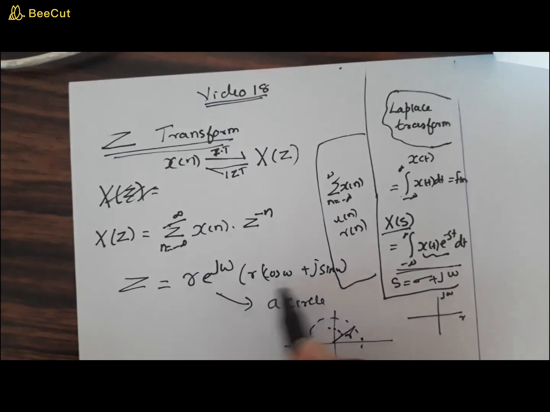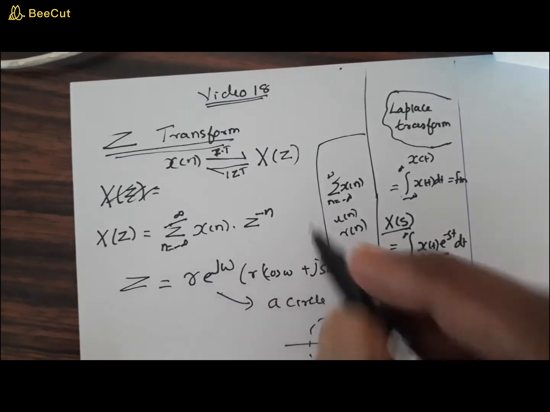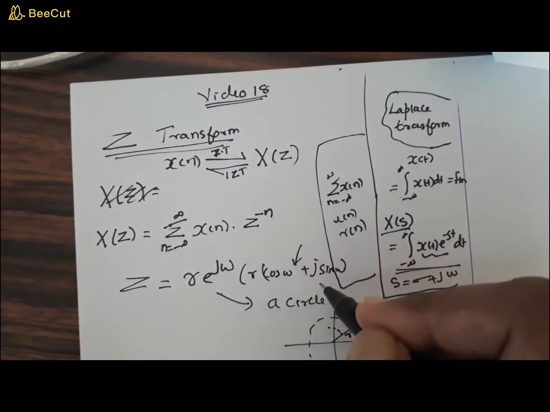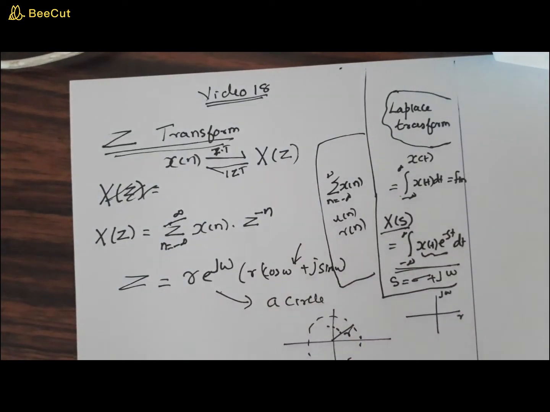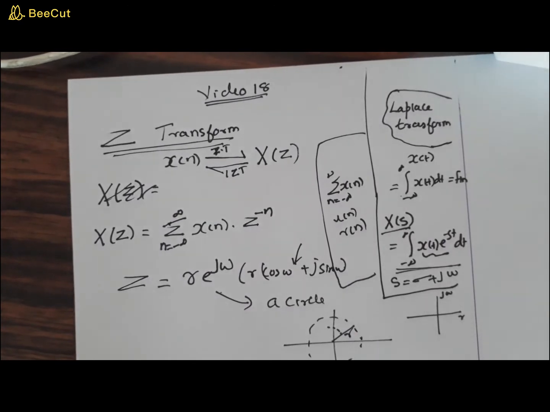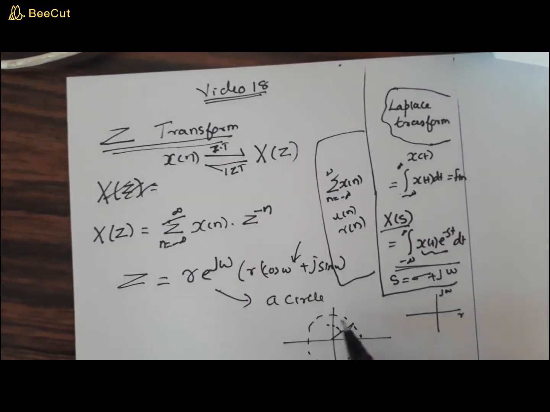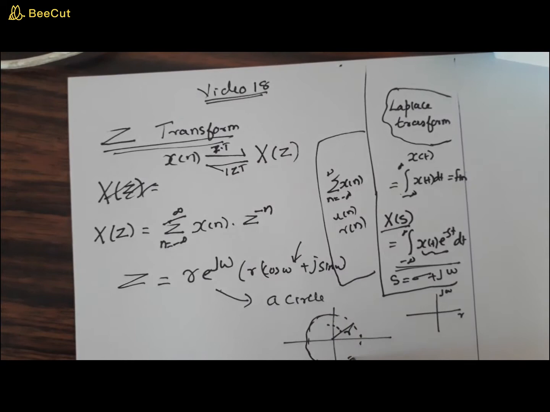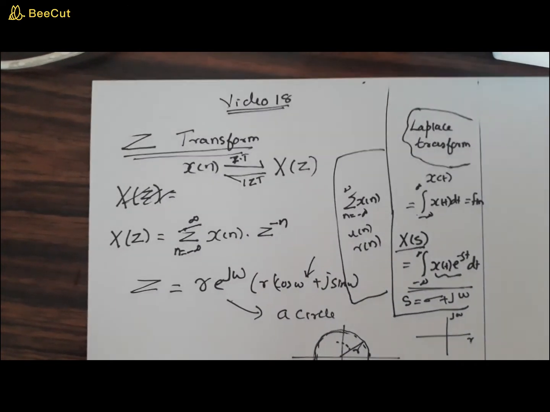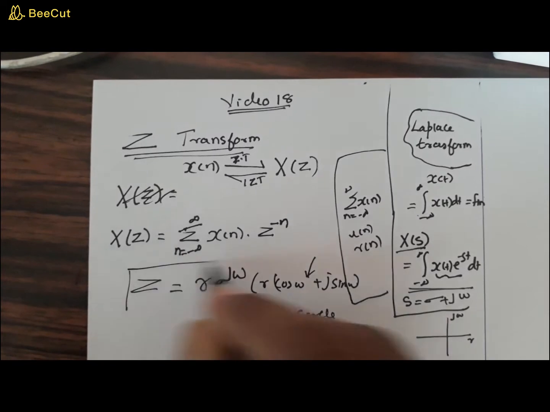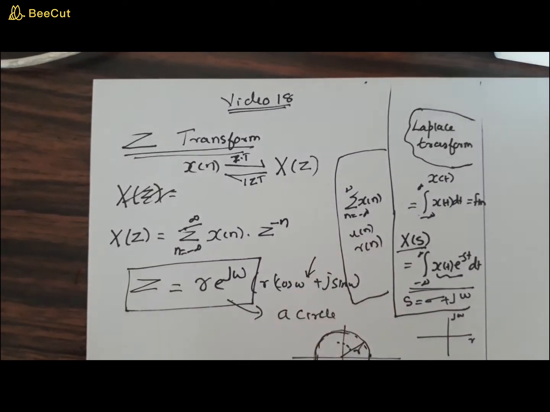So what is this r into cos omega plus j sin omega? What is the magnitude of cos omega plus j sin omega? It is root of cos square omega plus sin square omega, which is always equal to 1, but that omega varies. That is, as the frequency varies, this traces a circular path. Okay, that means this is a circular plane. So z is a circular plane, but it is also a complex plane. So this is a very important definition of what z is.